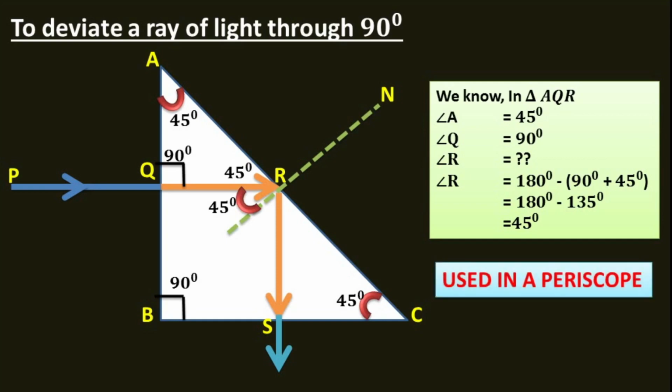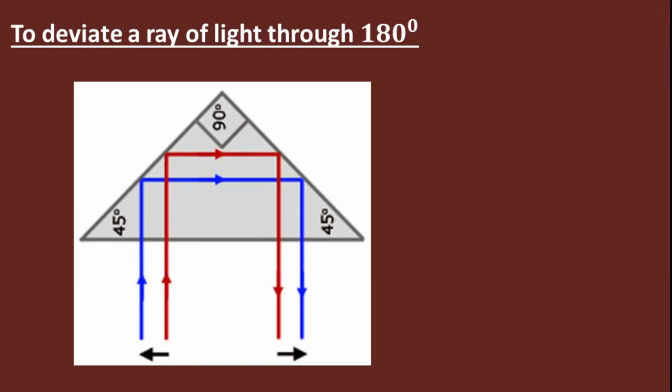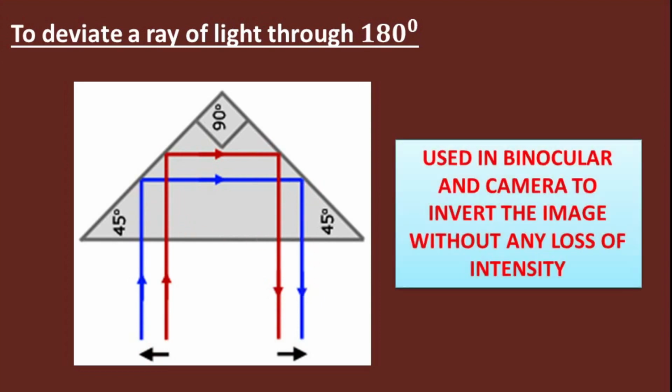Now the second type is to deviate a ray of light through 180 degree. You can see the diagram how it happens. Here twice total internal reflection take place. So 90 degree plus 90 degree is equal to 180 degree. Light deviates through 180 degree. So it is used in binocular and camera to invert the image without any loss of intensity of light.